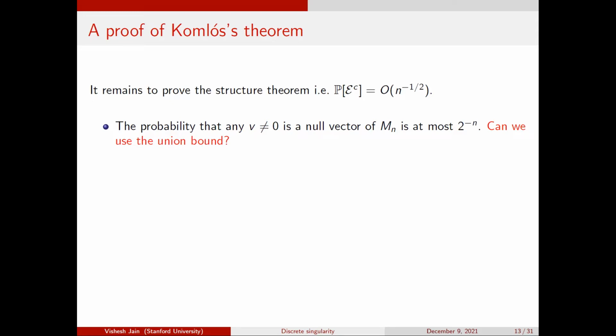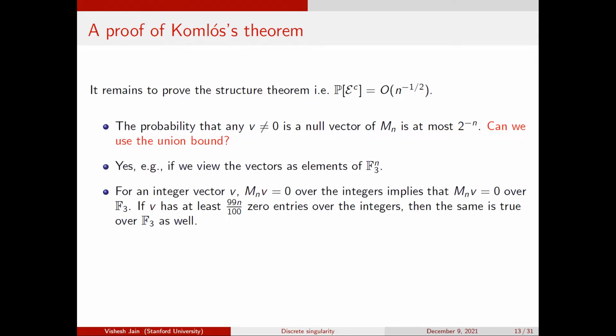Okay, so here's a trick that I learned from Asaf Ferber. So he said, okay, firstly, if my matrix is singular, it's singular over the rationals, right? And by clearing denominators, I can just assume that I only need to care about null vectors which have integer entries. So Asaf's idea was that I can prove this statement not over the integers or rationals, but over F3 to the n, and then this is going to imply the statement that I want, right? So let's think about this for a moment. So what do I want to show?